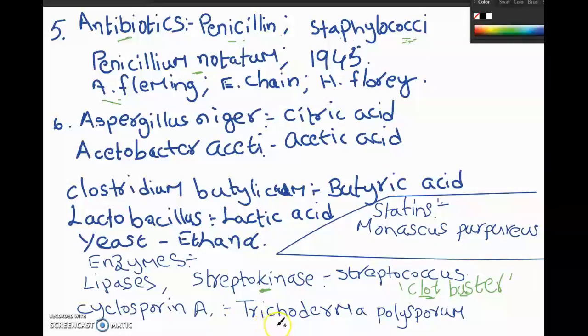ఇవన్నీ మీరు రన్నింగ్ నోట్స్ లో రాసుకోవాలి. చెప్పాను కదా ఈ చాప్టర్ లో కొంచెం 2 మార్క్స్ పాసిబిలిటీ ఉంటుంది, ఇట్లాంటివన్నీ మెన్షన్ చేయమంటారు. Then what is the use of this bioactive molecule that is produced by Trichoderma polysporum? So cyclosporin A is used as an immunosuppressive agent.